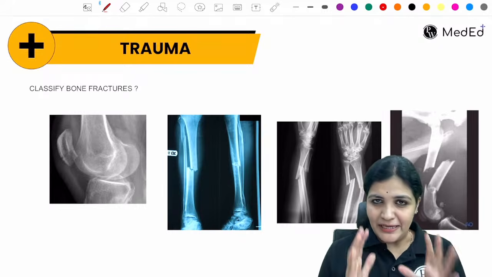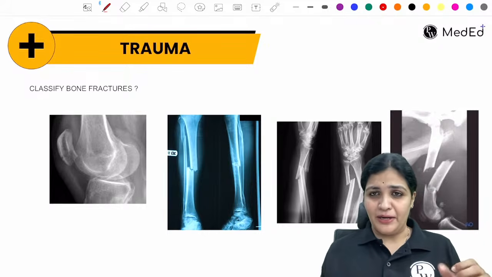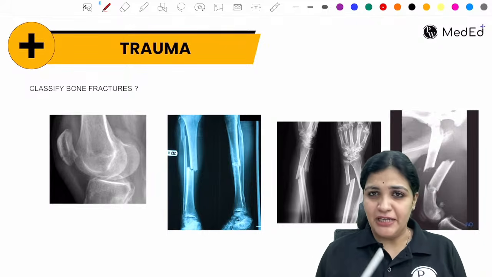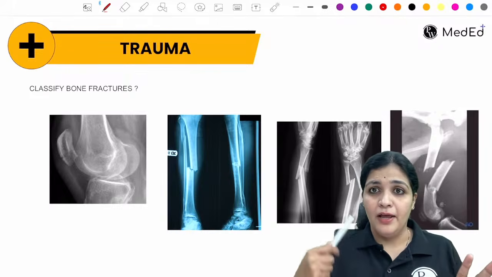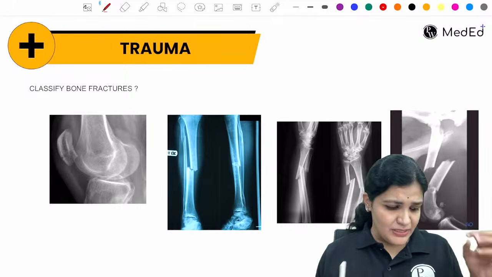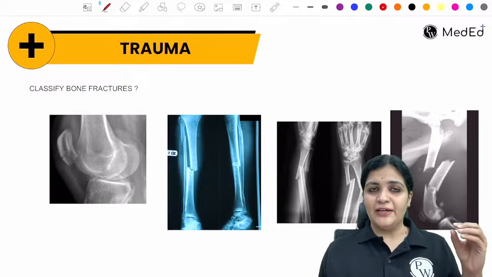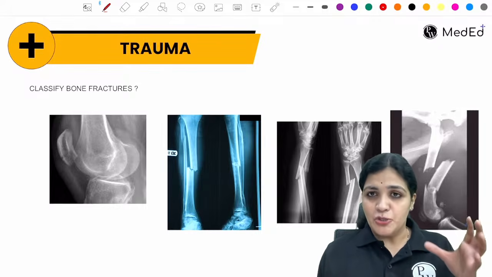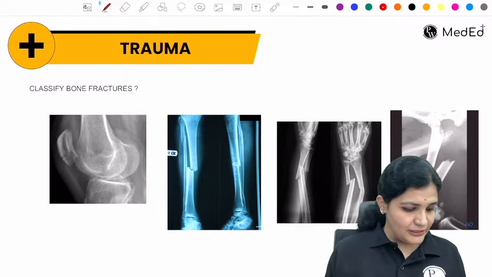So first, let us start from what is trauma. Any exam you're going to attend, either it could be NEET PG, FMG, INICET, or prof exams. Further, if you want to attend your UK exams, USMLE, everything, if they want to ask something from orthopedics, definitely the majority of the questions would be from trauma. Okay, so never neglect trauma.